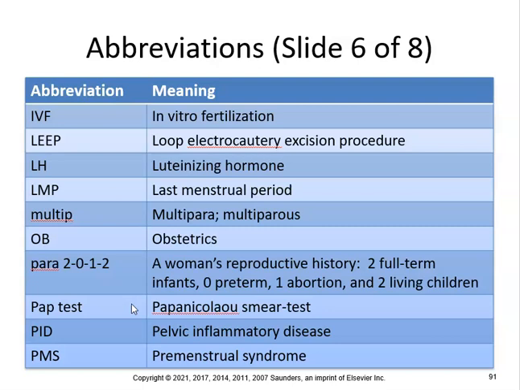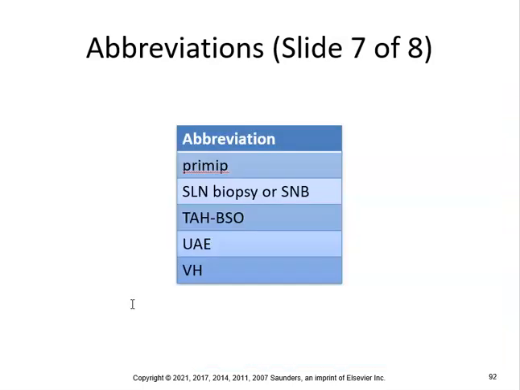Multipara, multiparous, OB, obstetrics. Para 2012, a woman's reproductive history, so that would mean 2 full-term infants, 0 preterm, 1 abortion, and 2 living children. So that's how they can document that. Pap test is a Papanicolaou smear test. PID, pelvic inflammatory disease, and PMS, premenstrual syndrome.